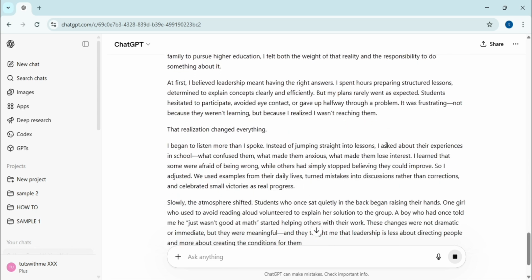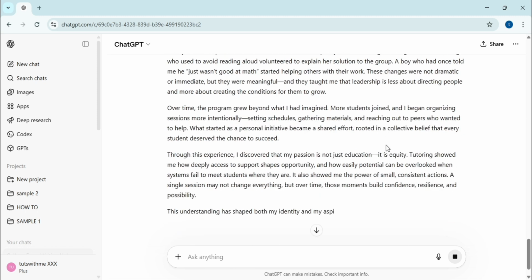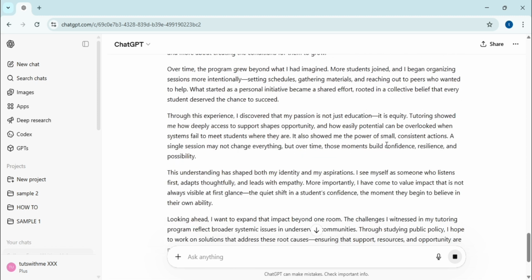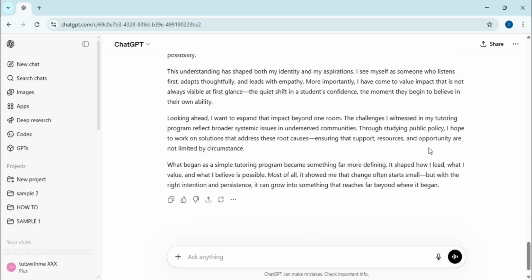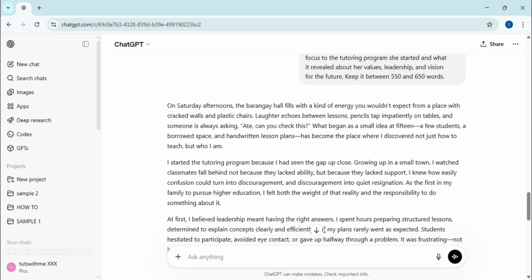The final result is a powerful narrative that describes the tutoring program as a defining passion that shaped the applicant's sense of self. It explains how leadership is less about directing people and more about creating an environment where others feel capable of succeeding, perfectly capturing a vision for future impact.